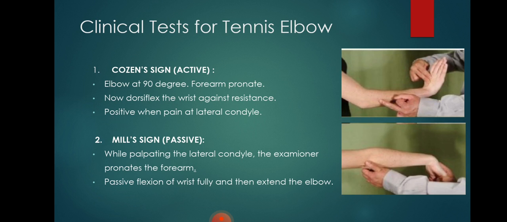Some clinical tests which can confirm the diagnosis of tennis elbow: one is Cozen's sign, which is an active test. Place the elbow at 90 degrees, pronate your forearm, and now dorsiflex the wrist against resistance. You might feel pain at the lateral condyle, and the test is positive. Mill's sign is a passive test. While palpating the lateral epicondyle, the examiner pronates the forearm, fully flexes the wrist passively, and then extends the elbow, and this produces pain at the lateral epicondyle.